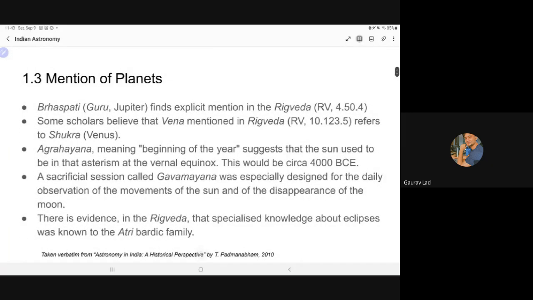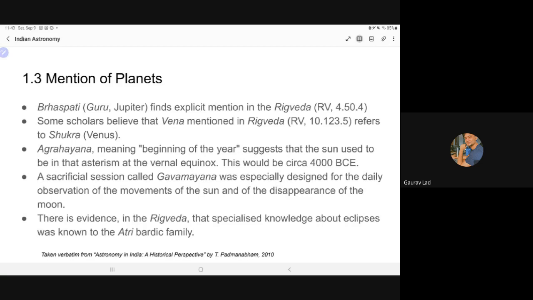And then what about planets? Many people, as I explained yesterday, get confused between graha and planets. Not all grahas are planets, but all planets are grahas. For example, Surya and Soma, that is Chandra, are counted as grahas, but obviously those two are not planets. So just remember this correlation. When we say planets, here I'm talking about the actual planets, not the grahas.